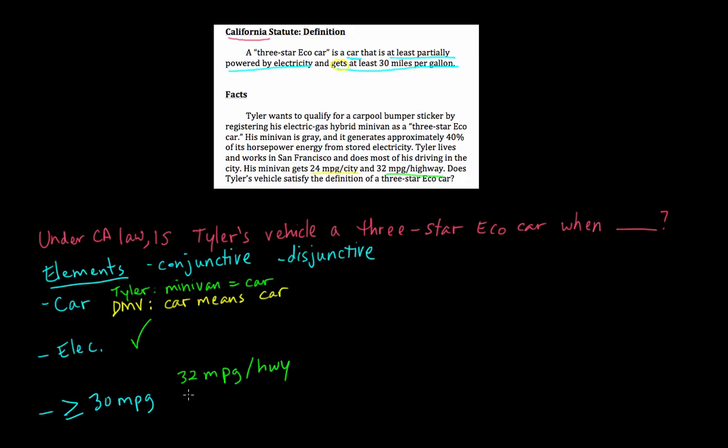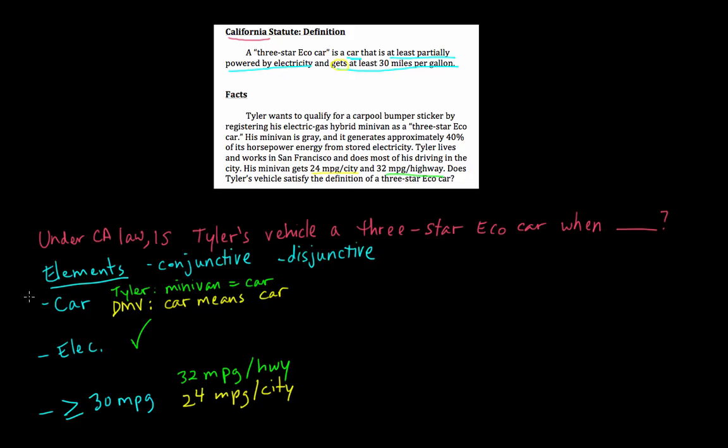Now again, let's write that here. The DMV is going to point out, come on, you do most of your driving in San Francisco, in the city, and you only get 24 miles per gallon in the city. So again here, it could go either way. This just isn't so clear cut. Whether this element is satisfied will depend on whether you think the statute means a car must actually be getting at least 30 miles per gallon, or just that the car is capable of getting at least 30 miles per gallon. But we need to decide one way or the other, and then give our prediction on the most likely outcome.